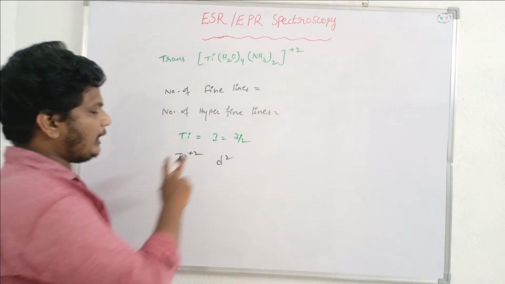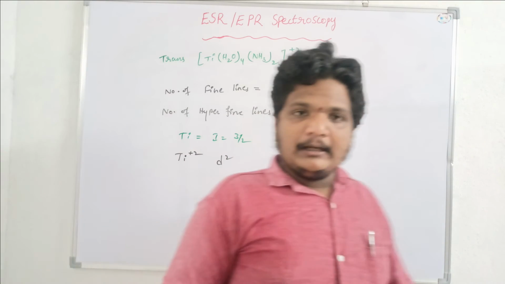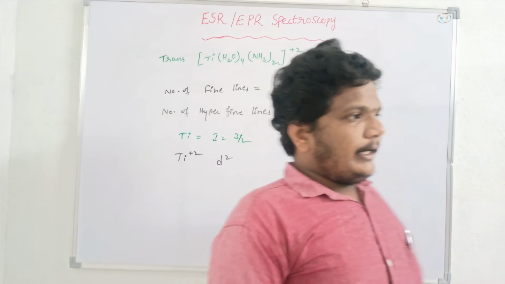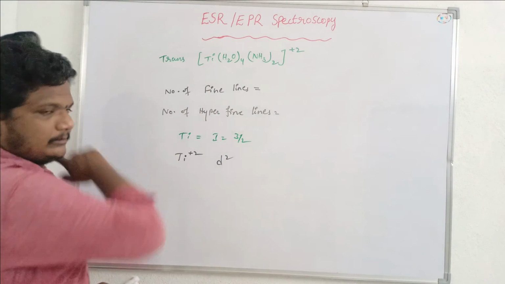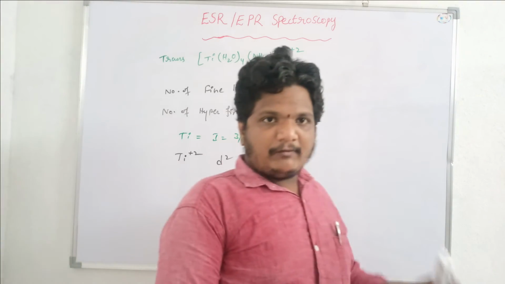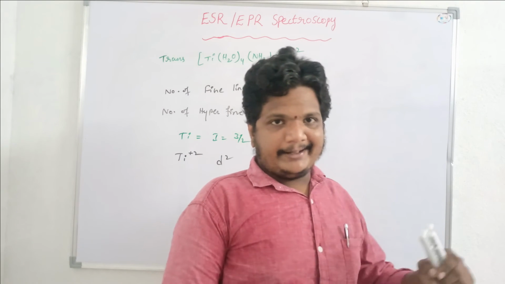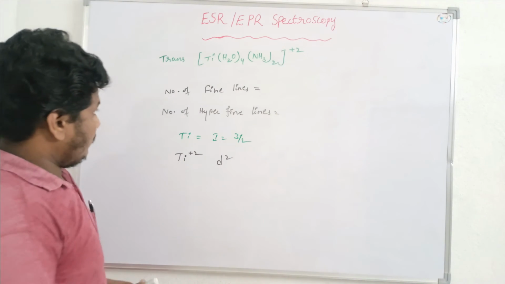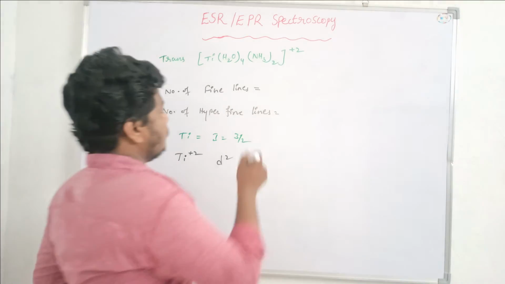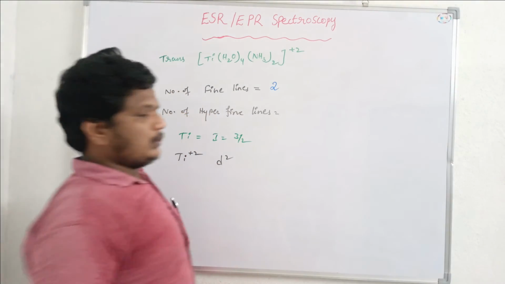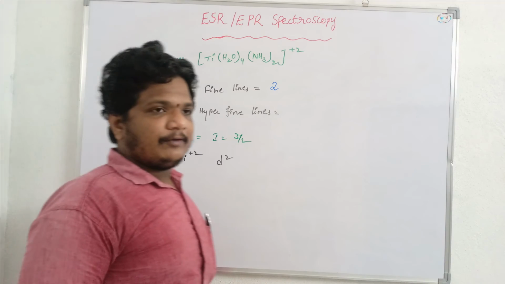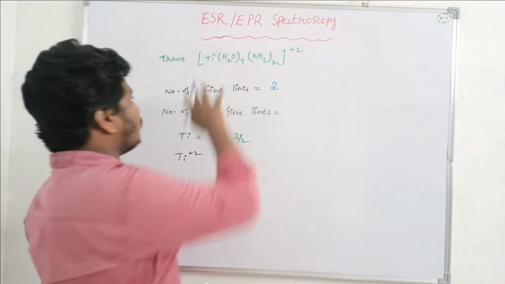It will be having 2 unpaired electrons present in the metal ion. So number of fine lines is equal to the number of unpaired electrons present in that metal ion. So here we can observe number of fine lines, that is 2. So we can observe 2 fine lines in the case of ESR spectrum of this trans complex.